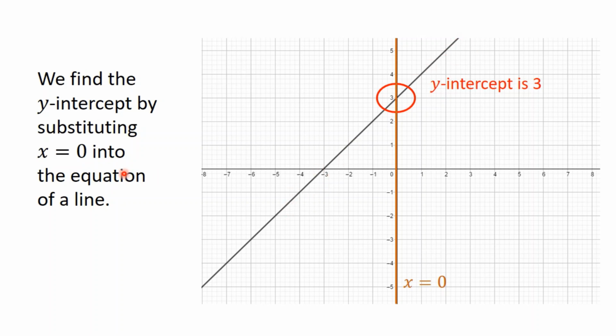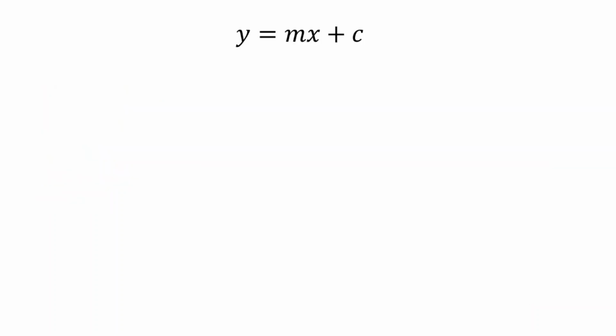And we discovered that if we have the equation, we can find the y-intercept by substituting x equals 0 into the equation. So what happens if we do that with y equals mx plus c? What happens if we substitute in 0? That is how we would find our y-intercept. For the purposes of this, I'm just leaving m and c as they are because I want them to represent whatever numbers would be in that case. So I'm doing a bit of standard algebra.